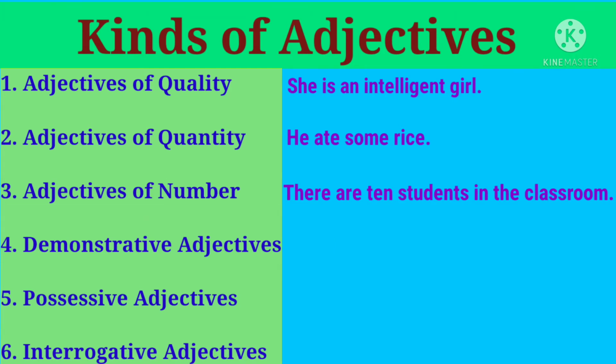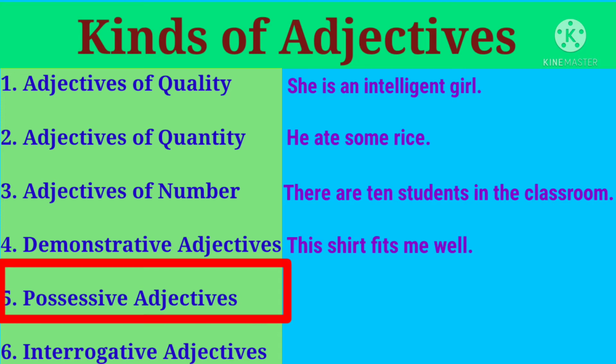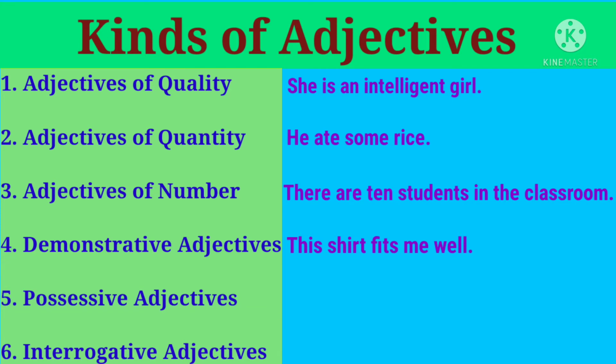Okay. Now the demonstrative adjectives point out a particular noun. Okay. And they answer the question which one. For example, this shirt fits me well. So here the word shirt is a noun and the word this is used to point out that noun shirt. Okay, so that's why it's a demonstrative adjective. The possessive adjectives are used in a sentence to show the possession or ownership or are used to express a close relationship with someone or something as well as modify the noun. Okay, they answer the question whose. For example, this is my book. So here the word book is a noun and the word my is a possessive adjective.